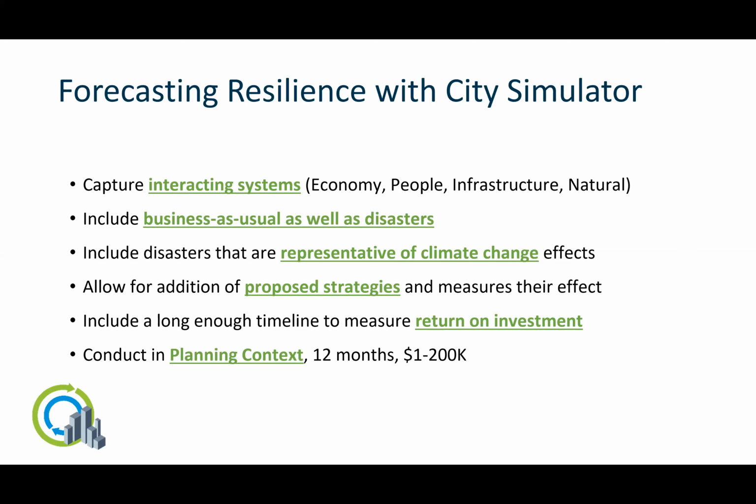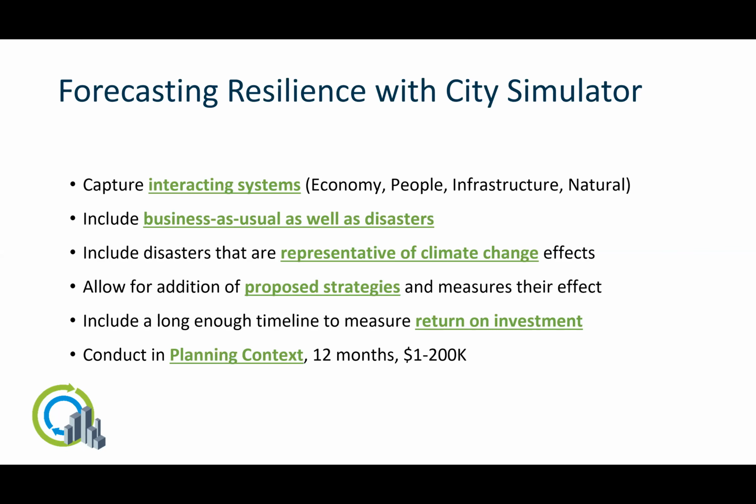There's a high correlation between the prosperity or productivity of communities that are prepared for disasters at business as usual times. If you're prepared for disasters, it means you're thinking about how prepared your community is, which usually makes you more successful in general. Let's include disasters that are representative of climate change. So obviously we want to have that being part and parcel of the analysis.